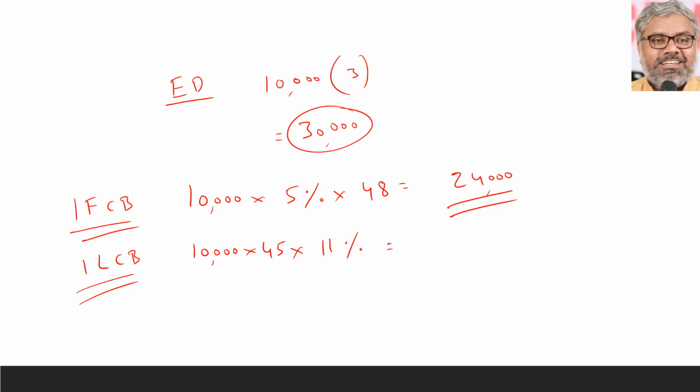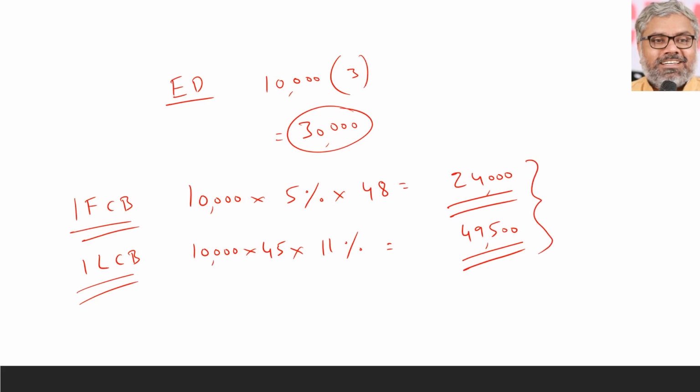If at all the loan was taken within India, which is once again not real, then interest on the local currency borrowing would have been 49,500 rupees. But interest on foreign currency borrowing is 24,000.